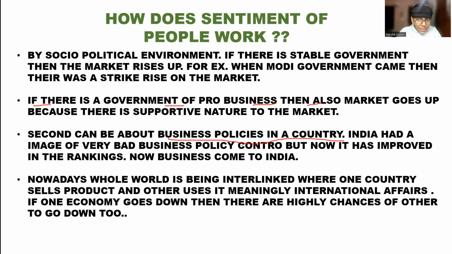Nowadays the whole world is interlinked, where one country sells a product and another uses it, meaning international affairs. The third main feature we got is international affairs. If one economy goes down, then there is a high chance of others going down. Let's take the example of the USA stock index Dow Jones. If Dow Jones goes up, then our Nifty and Sensex will also go up, and if it goes down, then they will also go down. So you see the interlinking between the countries.